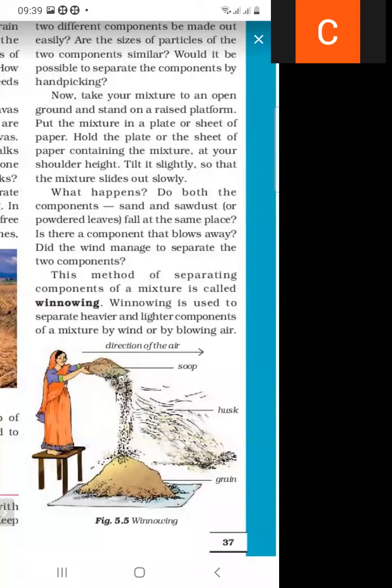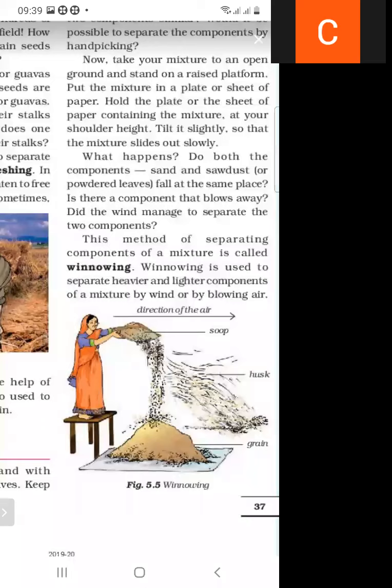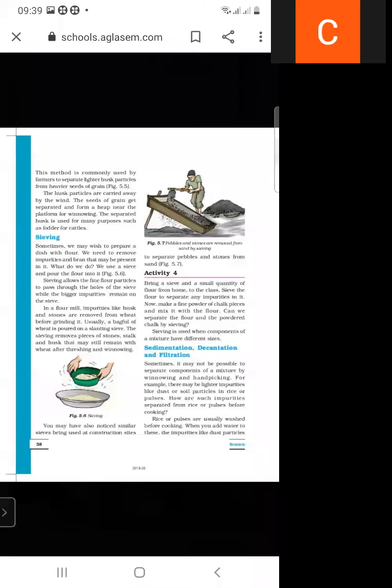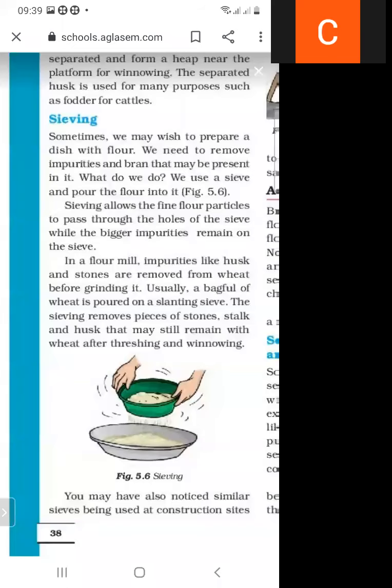The next process of separation is sieving. What do you mean by sieving?